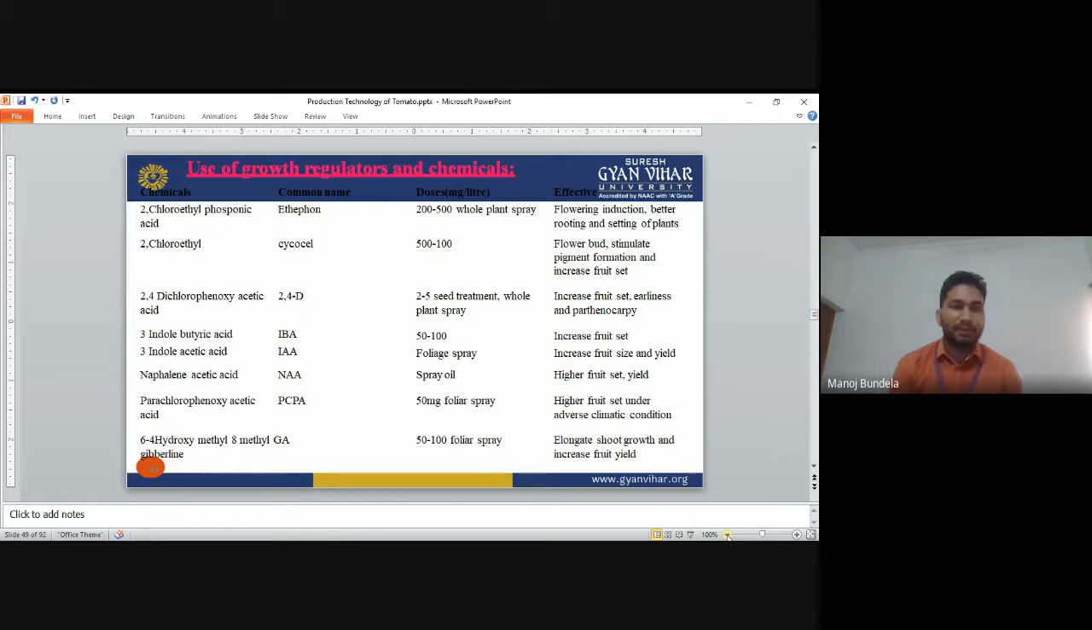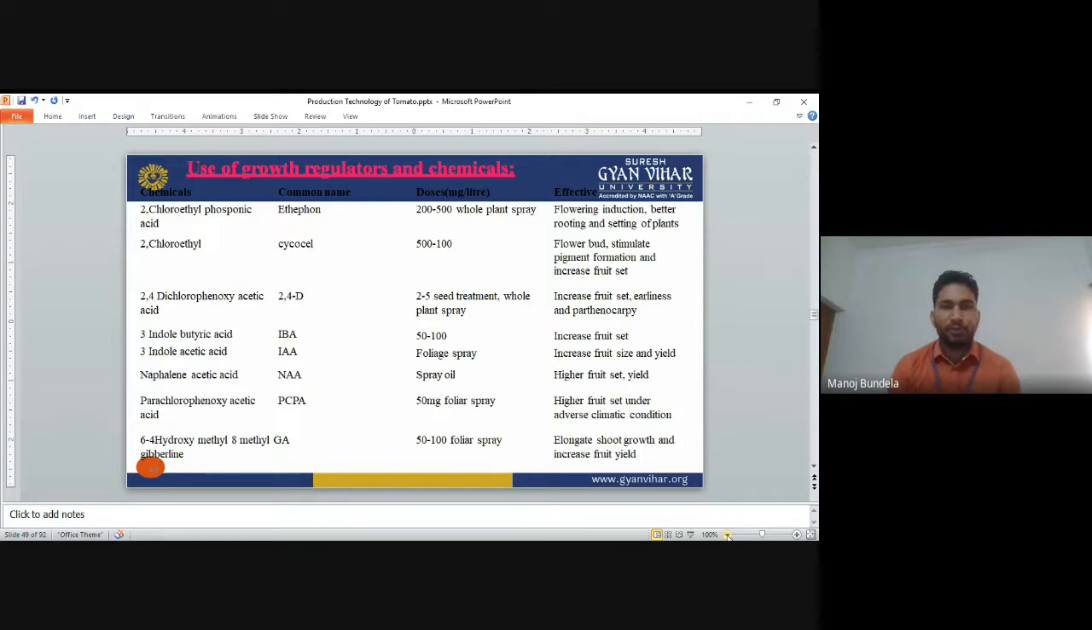It's like this, different chemicals and their uses. Second is cycocel. Cycocel is mainly used for flower bud development, it stimulates pigment formation and increases the fruit yield. The dose is 2 to 5, seed treatment or whole plant spray we use. It will increase the fruit set, earliness and parthenocarpy.